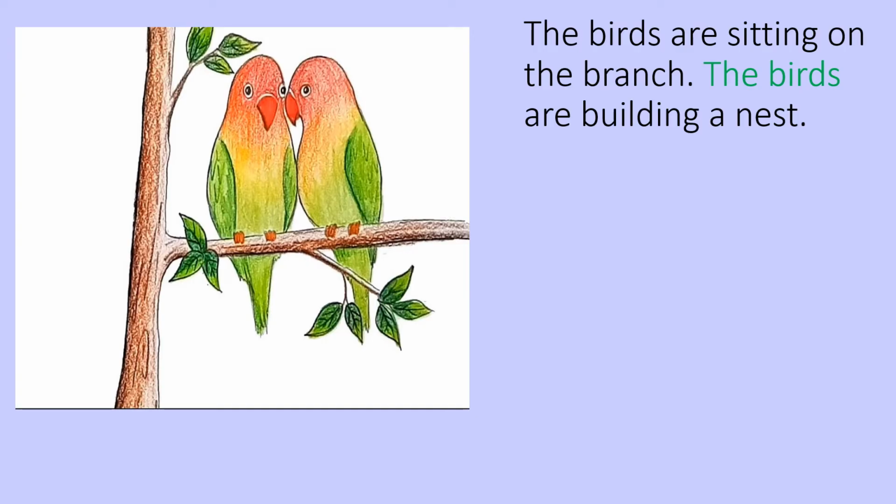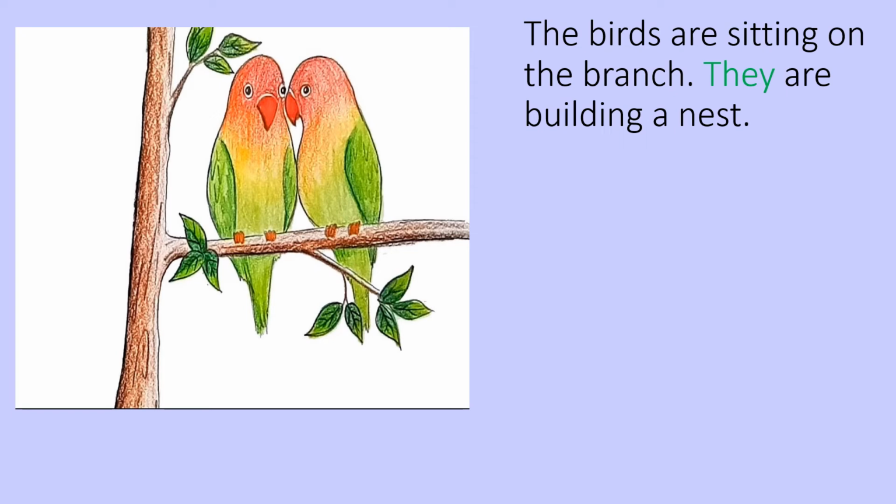The birds are sitting on the branch. The birds are building a nest. Now here again plural noun, more than one. So let us see what happens. The birds are sitting on the branch. Second time we use the birds, we remove it and replace the birds with they.